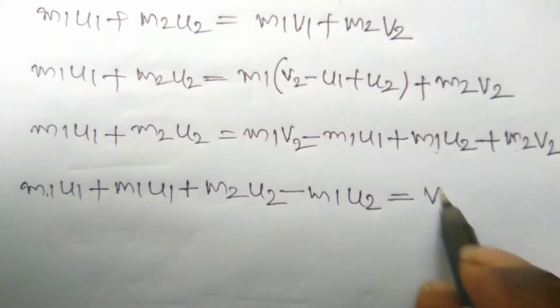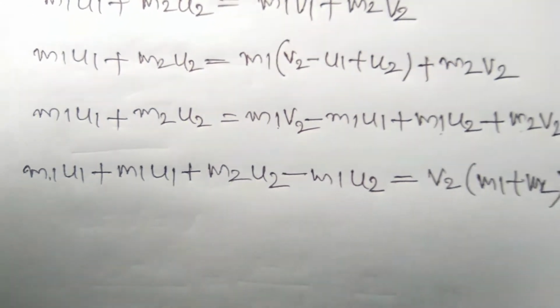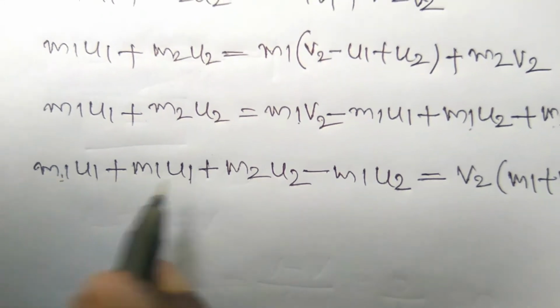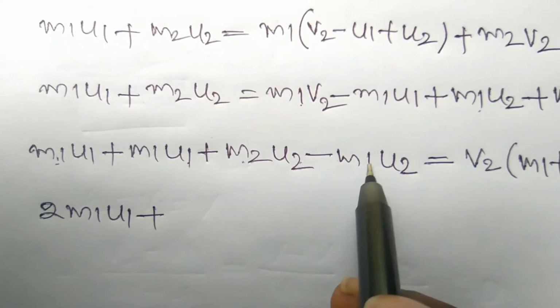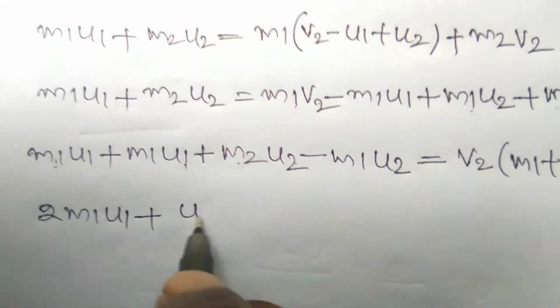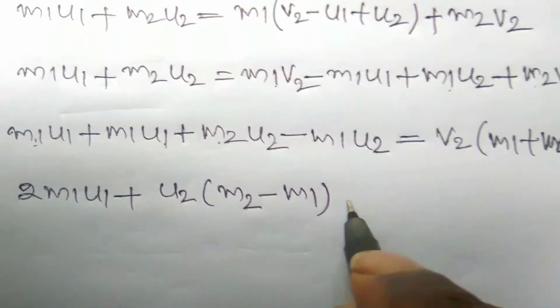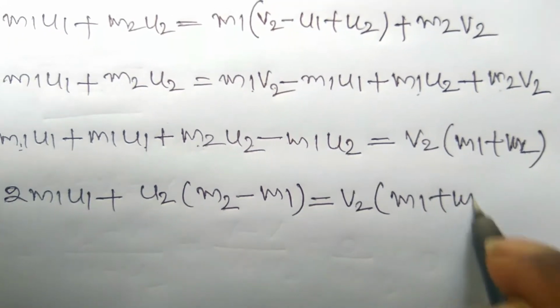So here v2 should be common, there m1 plus m2. Okay, right, here m1 u1 m1 u1, so 2m1 u1 plus m2 u2 minus m1 u2, u2 will be common, m2 minus m1, this is equal to v2 into m1 plus m2.